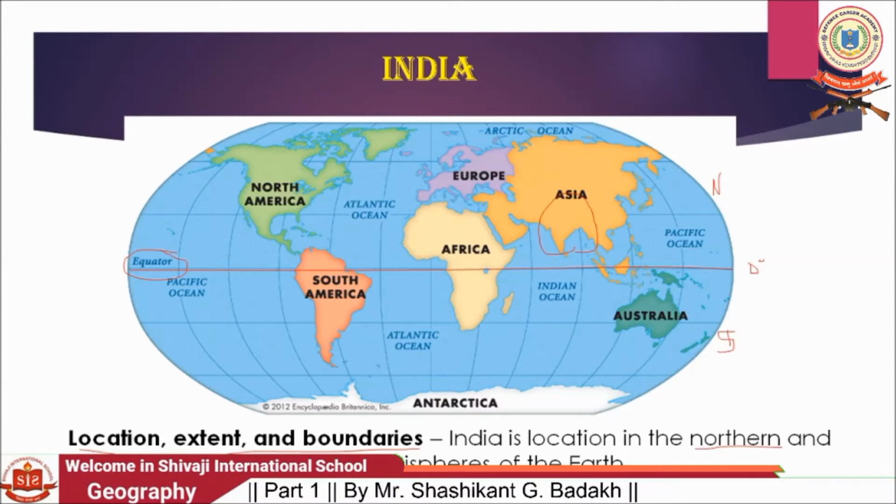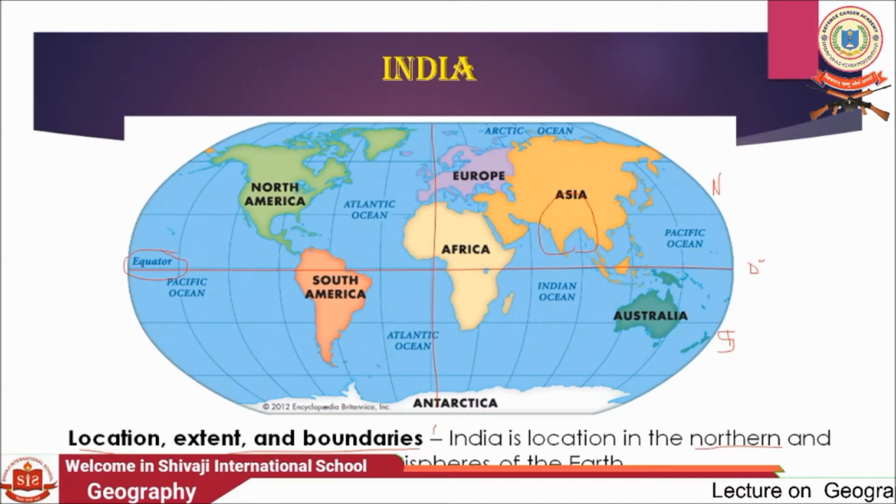Then see, it also lies in the eastern hemisphere. Once again you can see these vertical lines, the longitudes. 0 degree longitude is also known as the prime meridian. Due to this vertical line, our earth is again divided into two hemispheres.